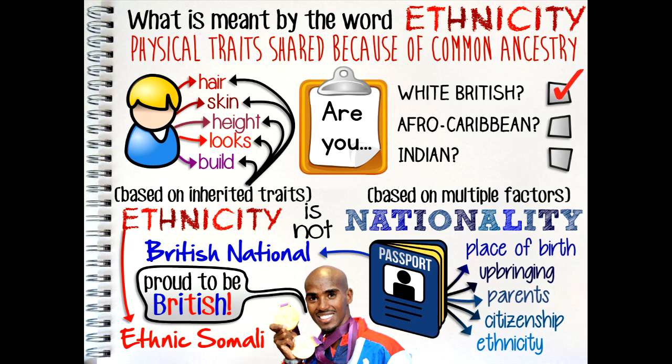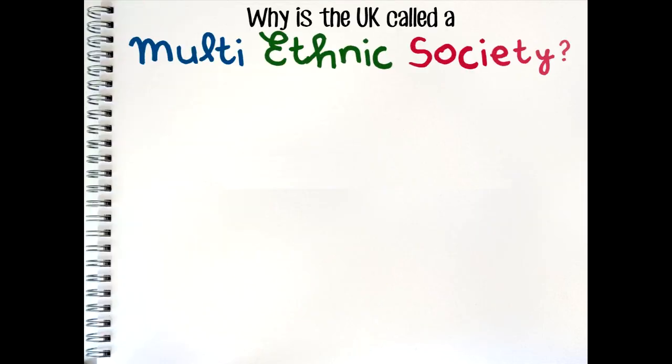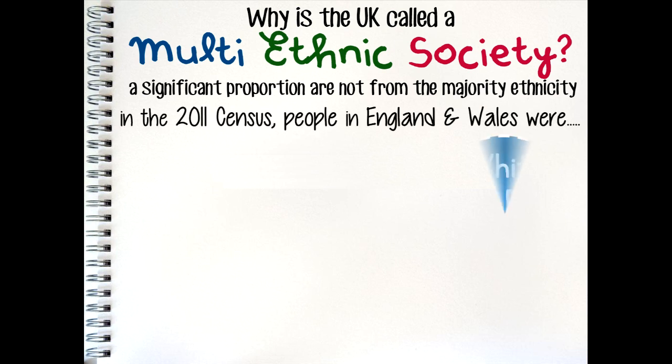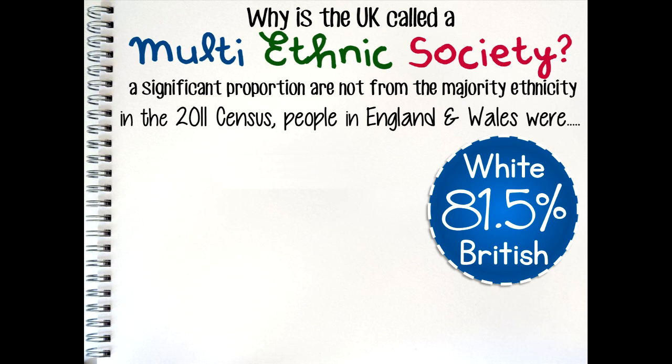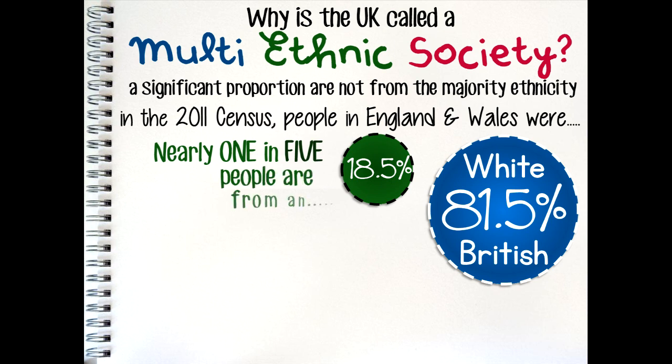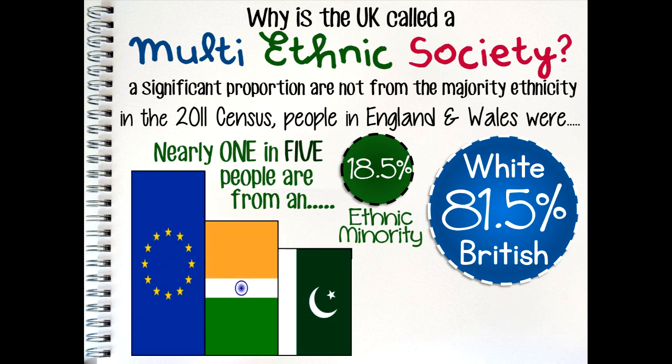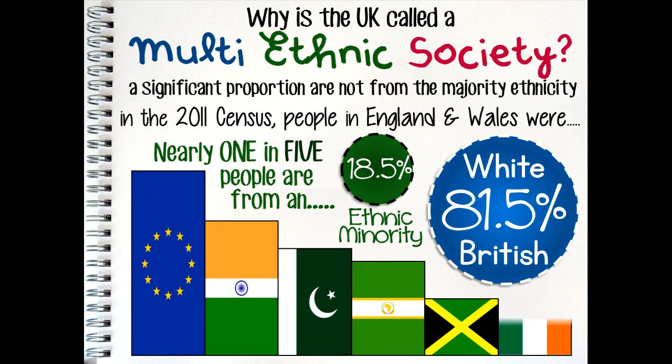Why is the UK called a multi-ethnic society? The example I have just given of Mo Farah is a good example of the fact that the UK is a multi-ethnic society. This means that the UK is a country where a significant proportion of people are not from the majority ethnic group. In the 2011 census, 81.5% of people living in England and Wales identified themselves as white British. This means that 18.5%, that's nearly 1 in 5 people, identify themselves as part of an ethnic minority. The most common ethnic minority groups were white European, Indian, Pakistani, African, Caribbean and white Irish, with over 500,000 people in each of these groups.